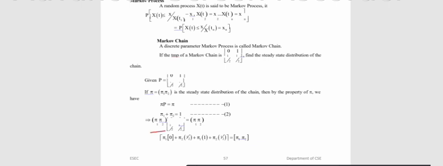Now I am expanding my left hand side so that I get pi 1 of 0 plus pi 2 of 1 by 2. Next, pi 1 of 1 plus pi 2 of 1 by 2 equals pi 1, pi 2. Here I am left only with half pi 2 equals pi 1.